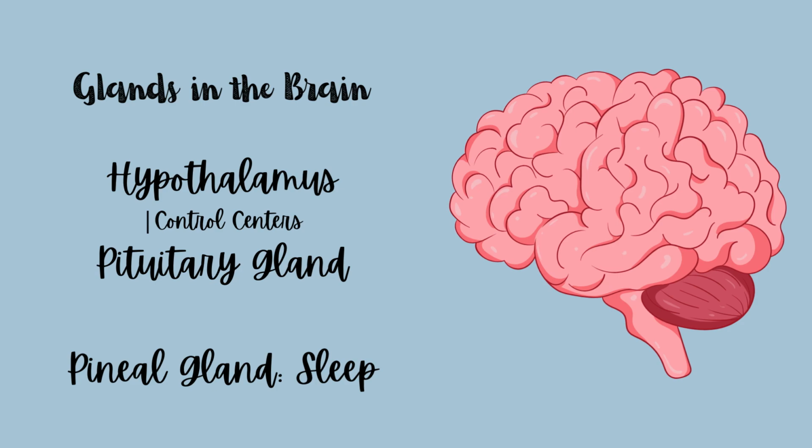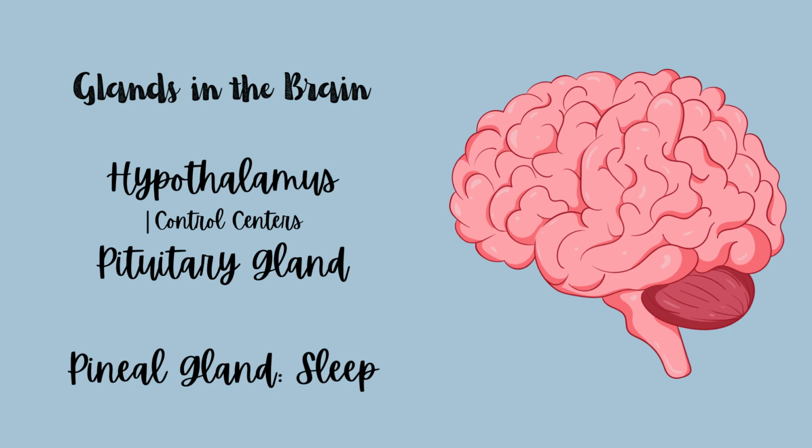The hormones that stimulate other glands are called tropic hormones, while direct hormones stimulate a part of the body directly. The posterior pituitary gland, connected to the hypothalamus via nerve axons, stores hormones made in the hypothalamus and releases these hormones, such as ADH. The pineal gland is also in the brain and is in charge of melatonin, the hormone